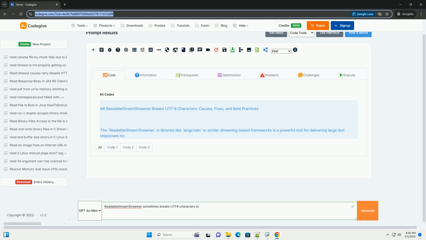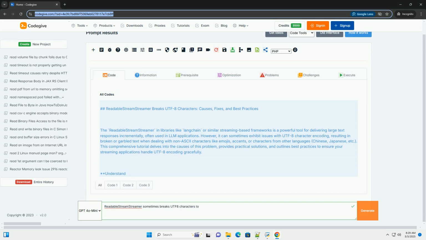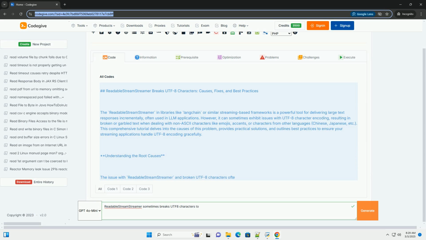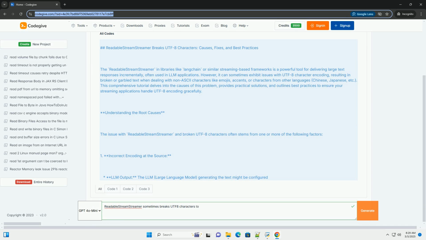ReadableStreamStreamer breaks UTF8 characters: causes, fixes, and best practices. The ReadableStreamStreamer in libraries like LangChain or similar streaming-based frameworks is a powerful tool for delivering large text responses incrementally, often used in LLM applications.